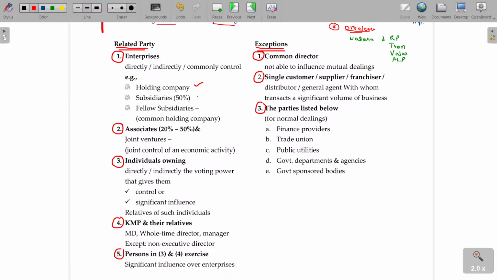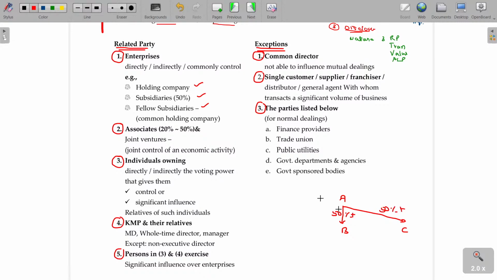Holding company, subsidiary company relationship, fellow subsidiary. A company controls B company with holding 50% share. A company controls C company with 50% plus share.